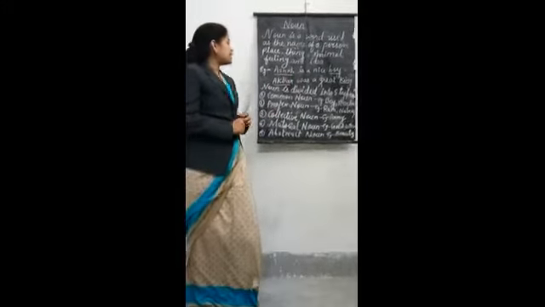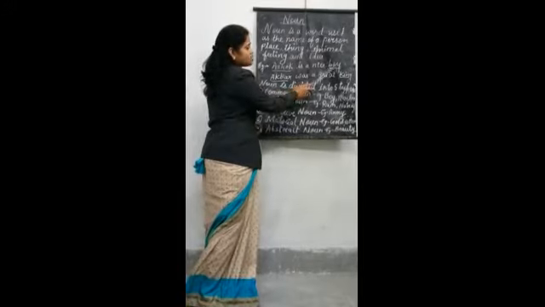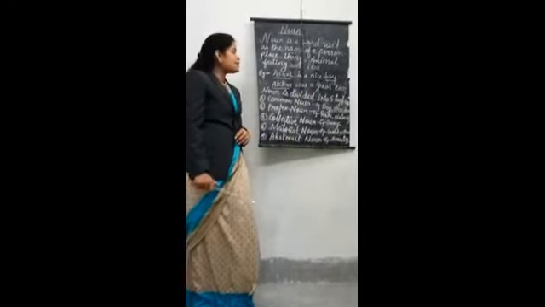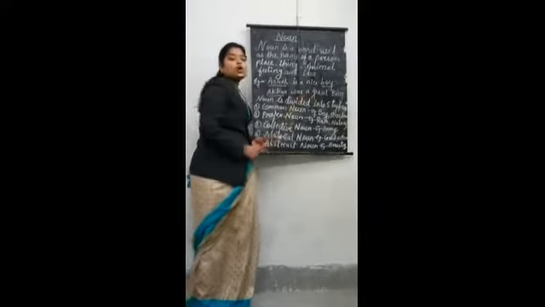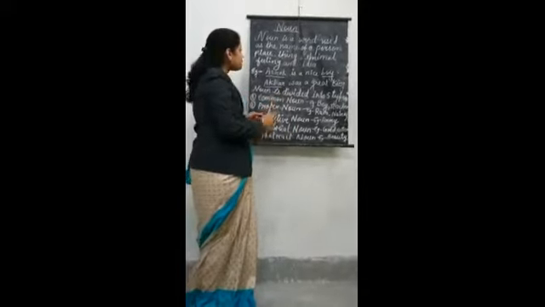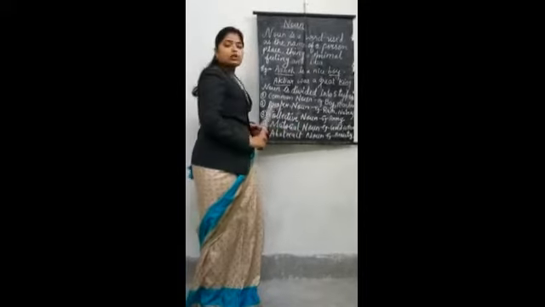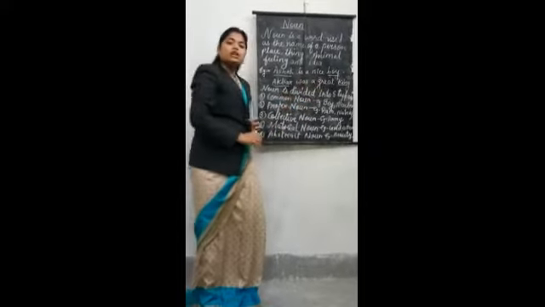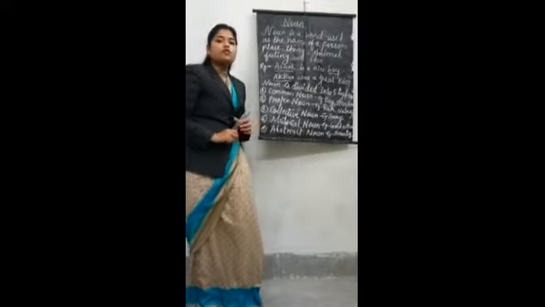Let's see the examples of noun. First is Ashok is a nice boy. Here Ashok is a noun and boy is also a noun. Which type of noun it is, we will see later. Next is Akbar was a great king. Here Akbar is a noun as well as king is a noun. Next we will proceed towards the types of noun.